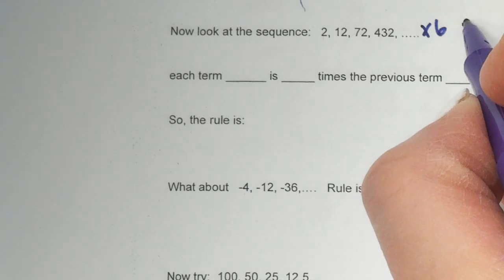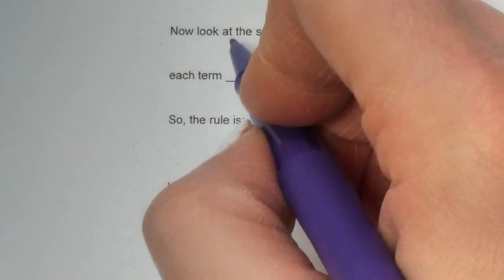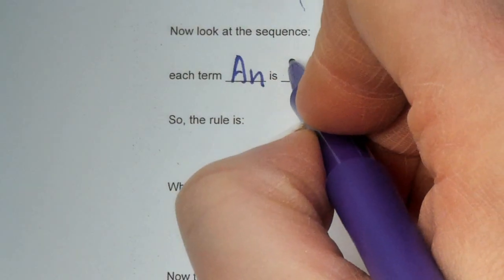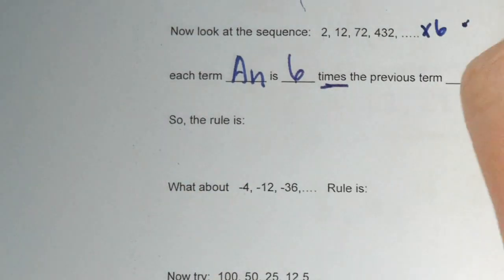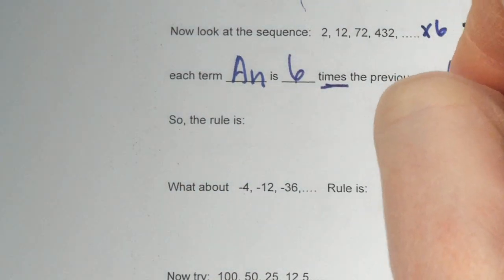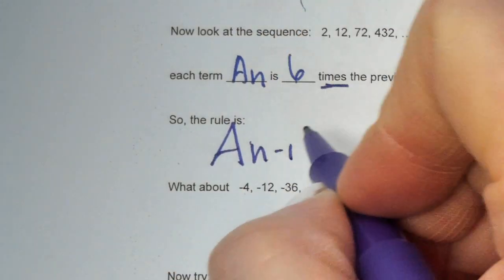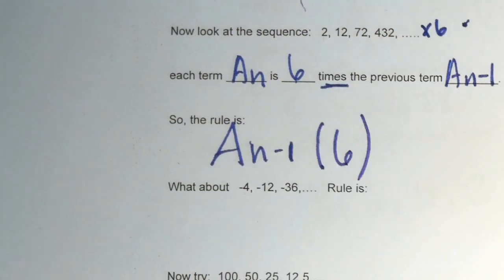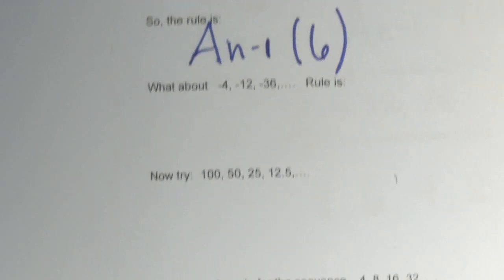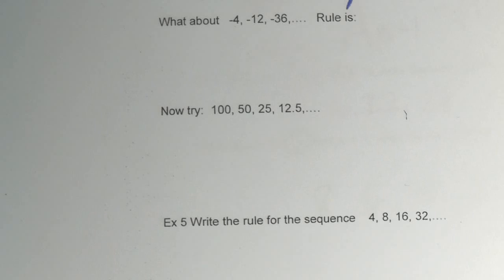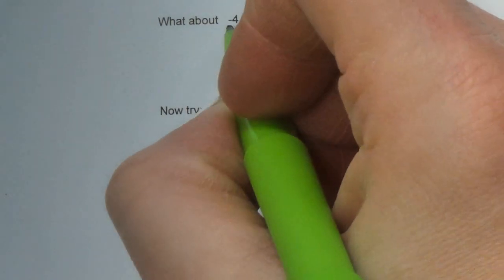So times 6. Okay. So each term, a to the n, is 6 times the previous term, a to the n minus 1. So here's our rule. A to the n minus 1 times 6. Still using the same thing, you just add the pattern at the end. Alright, let's see if we can figure this one out.